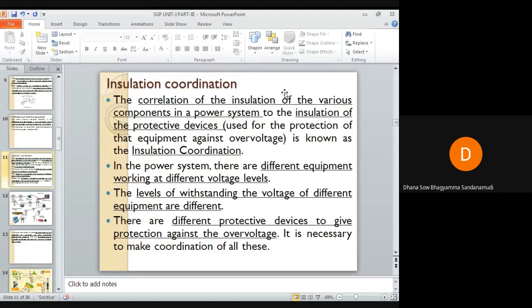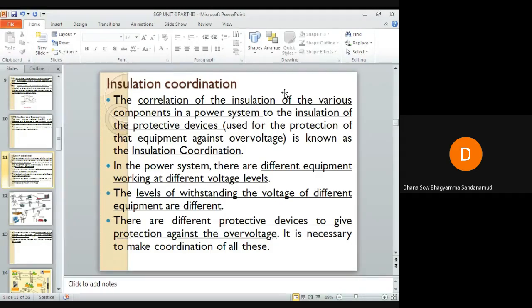The withstand level of the equipment to overcome the over voltages, I hope you are able to understand what is meant by withstand level. Withstand level means no damage will occur. The normal operation of the equipment will continue. The purpose of the protective devices is to make sure fault current doesn't flow into the equipment nearby, whichever equipment they have been connected to.